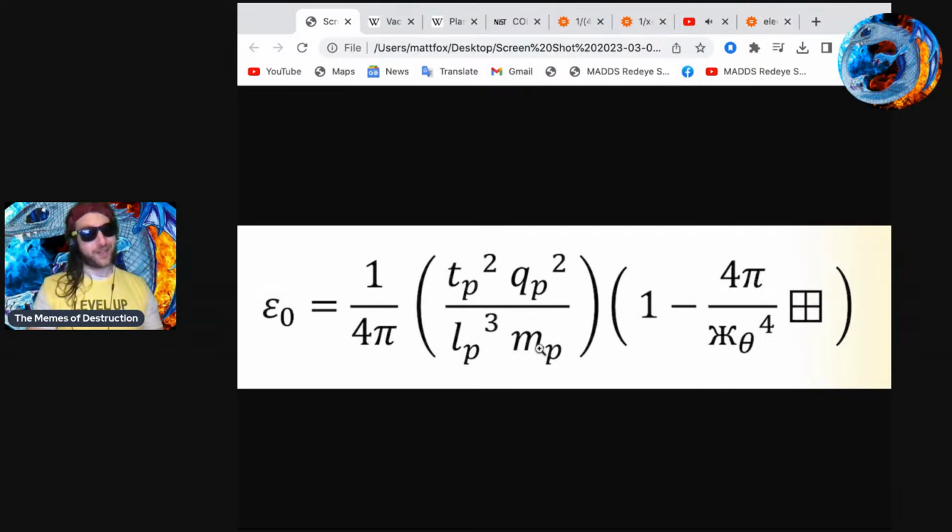Because this is essentially our boundary condition. So utilizing the universal binomial factorization equation, we have our primary action here. That's the 1 over 4 pi. Multiply it by our boundary conditions, also known as the ingredients of reality, whether it's time, space, charge, mass, or temperature. Coincidentally, those 5 delicious ingredients help make up our realm of persistence. Okay, then we multiply it by the terminal action, which is basically the action in which the inversion occurs, because I've noticed that right around 7 significant digits, things start to not quite line up.